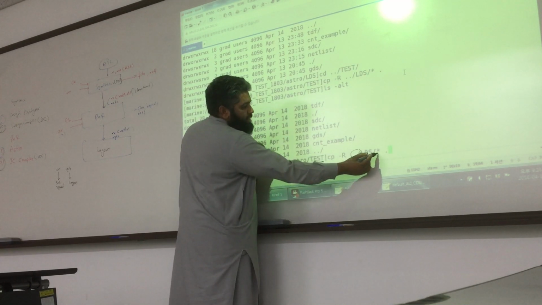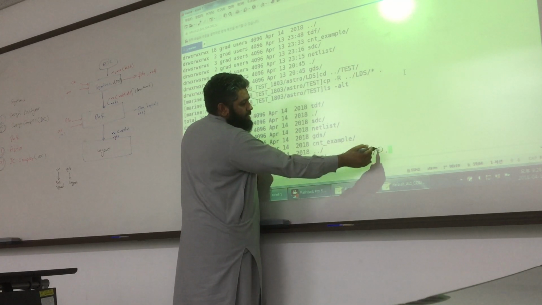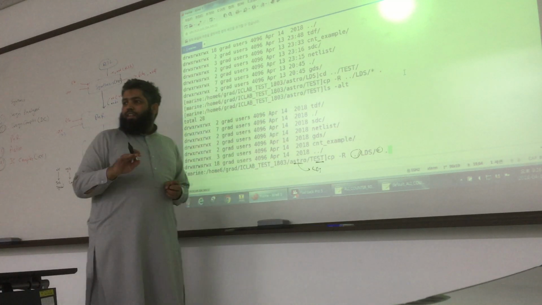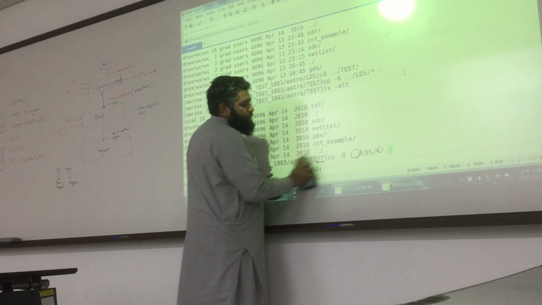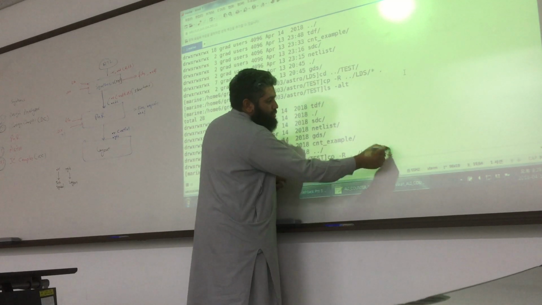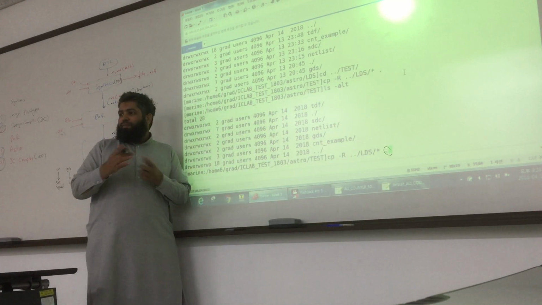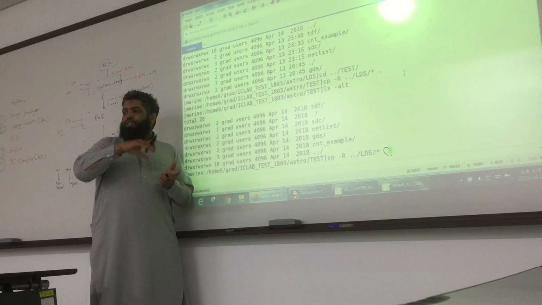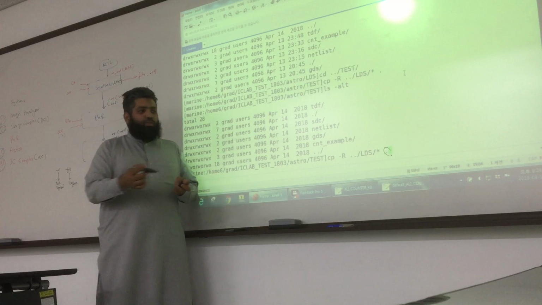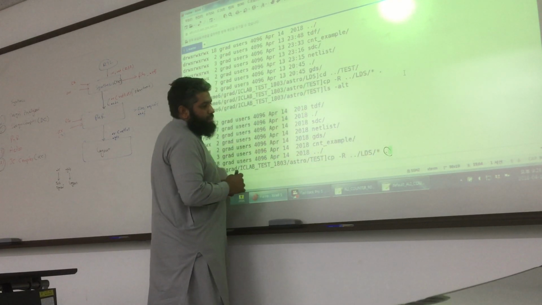So star means all files and folders, and then here usually we use a dot if I want to keep the name the same. It will copy the file with the same name. If I want to change the name, I put it here, for example, like that.